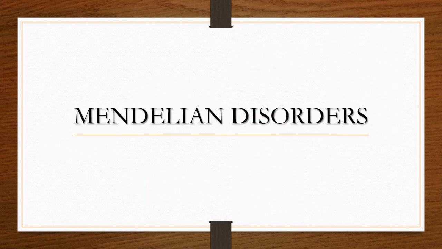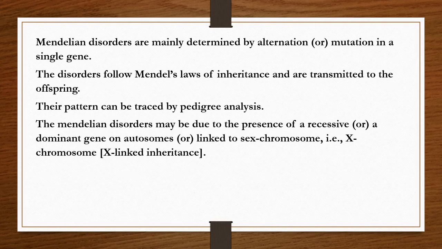Let's start with Mendelian disorders. Mendelian disorders are mainly determined by alteration or mutation in a single gene. The disorders follow Mendel's law of inheritance and are transmitted to the offspring.